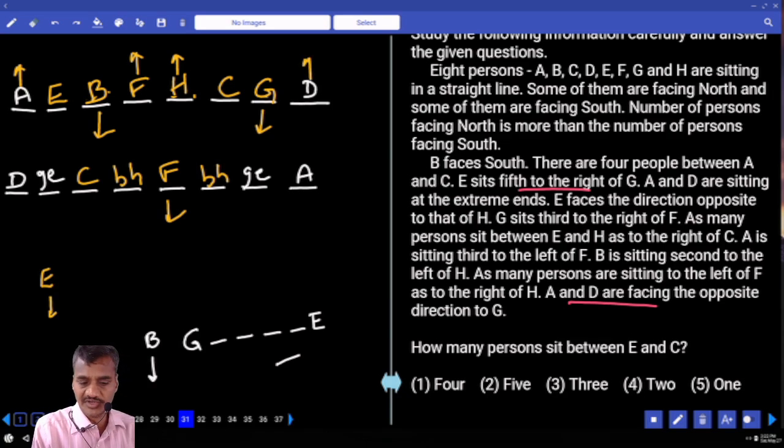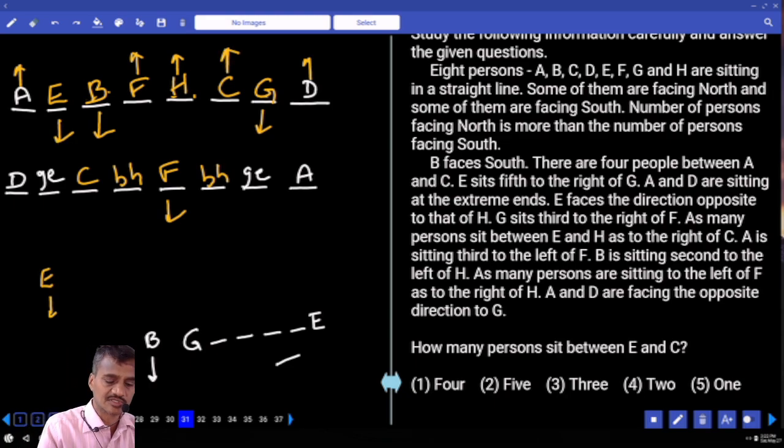Isn't it? Now we need to have the directions of E and C. E faces opposite to H. If E faces south, C must be north, because the number of persons facing north is more than that of south. In the south you have got 3, and obviously north must be 5. Now this is about questions 31 to 34. Then the next ones, 35 and 36.